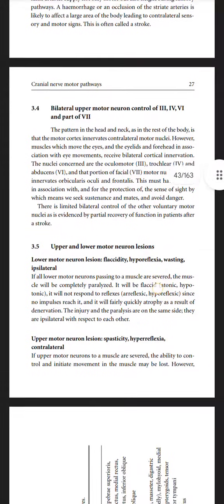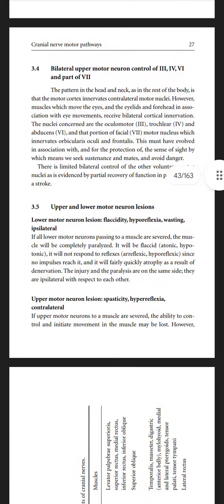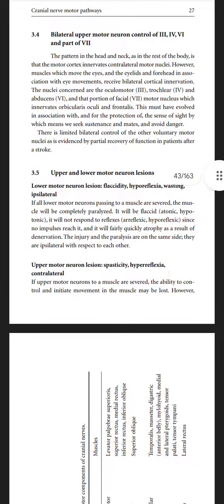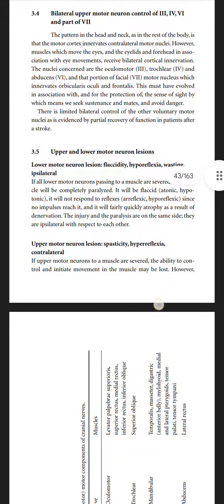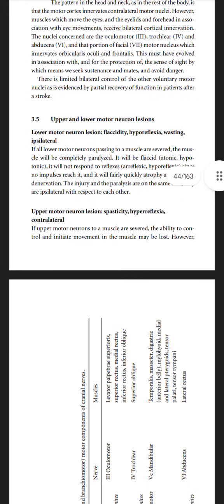Lateral and upper motor neuron control of cranial nerves 3, 4, 6, and 7. The pattern in the head and neck, as in the rest of the body, is that the motor cortex innervates the contralateral motor nuclei. However, muscles which move the eyes, and the eyelids and forehead in association with eye movements, receive a bilateral cortical innervation. The nuclei concerned are the oculomotor, trochlear, and abducens, and the portion of the facial motor nucleus which innervates orbicularis oculi and frontalis. This must have evolved in association with the protection of the sense of sight, by which means we seek sustenance and mates and avoid danger.